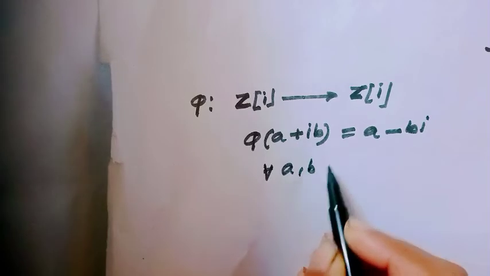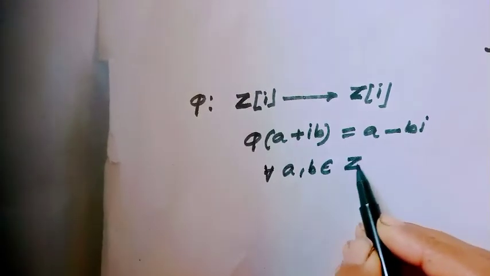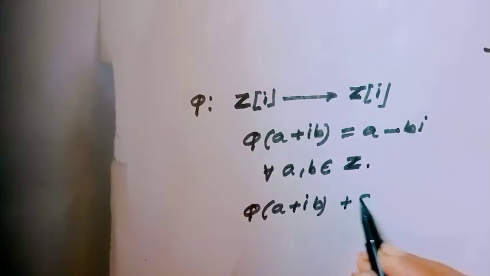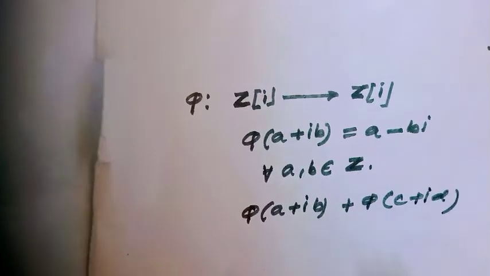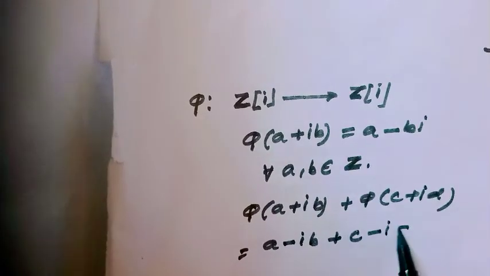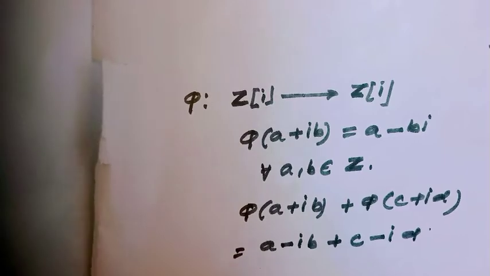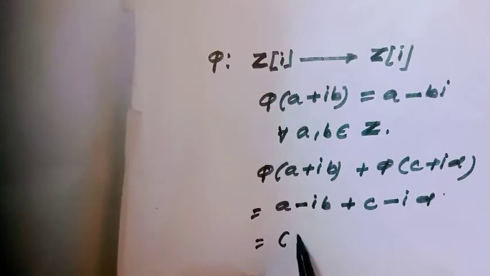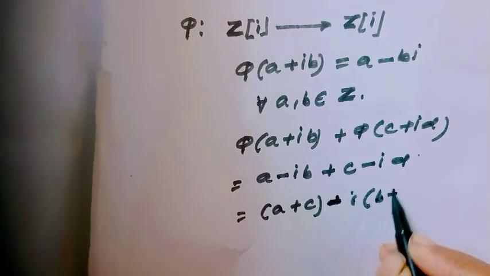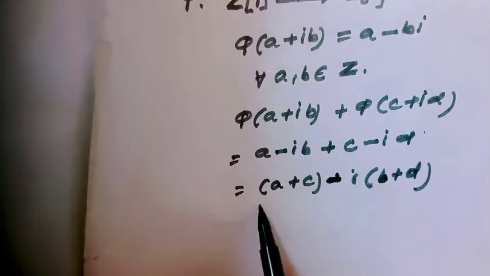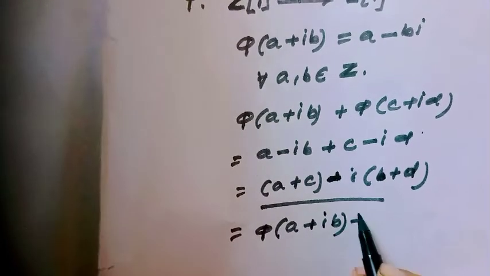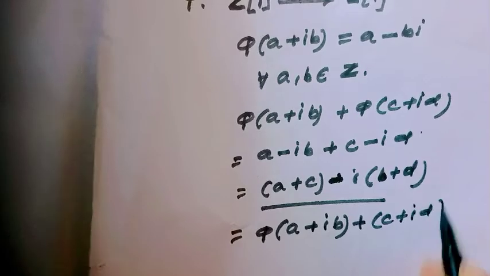For all A, B, C, D belonging to integers, consider phi of A plus iB plus phi of C plus iD, which is equal to, by definition, A minus iB plus C minus iD, and which I can write as A plus C minus i times B plus D. Okay, and notice this is actually phi of A plus iB plus C plus iD.